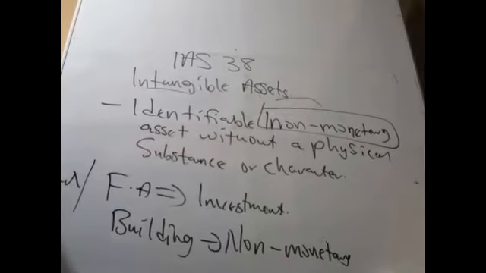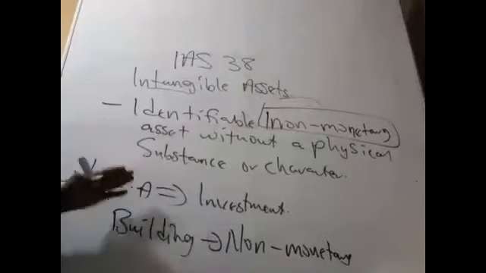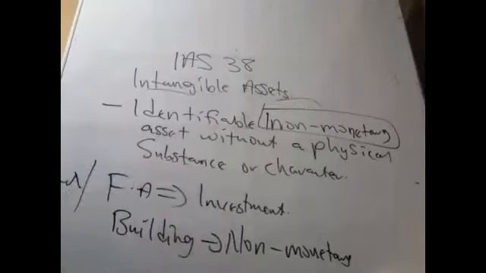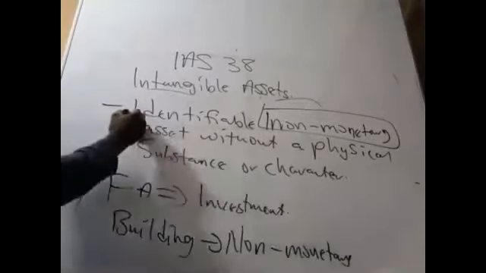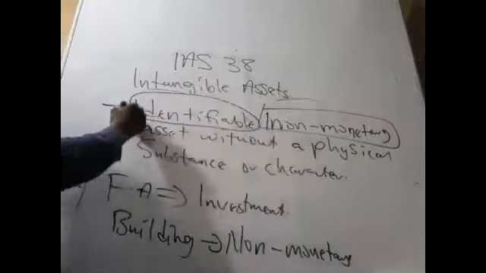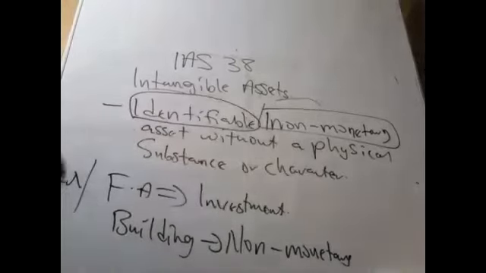So that is it. Now let's list examples of intangible assets. Assets that do not have a physical character. They are identifiable. Please, the word identifiable means those that exist. If it does not exist, please don't add it.